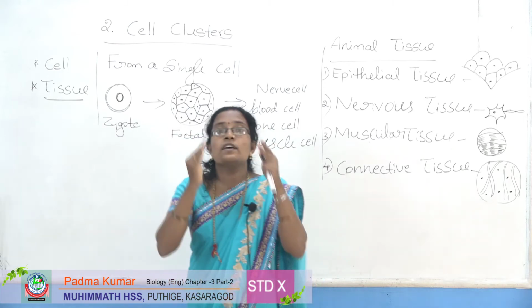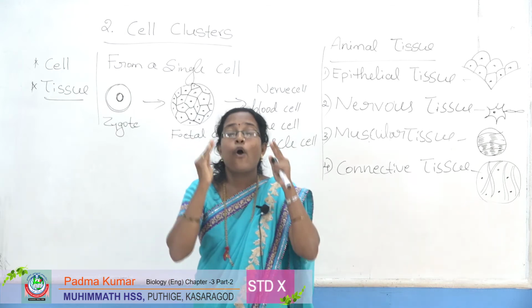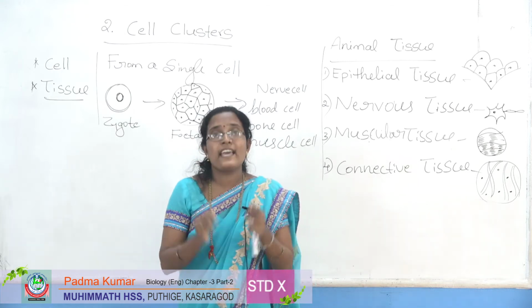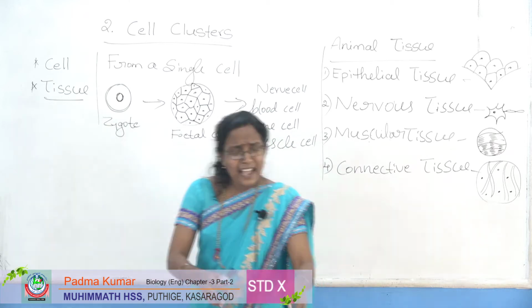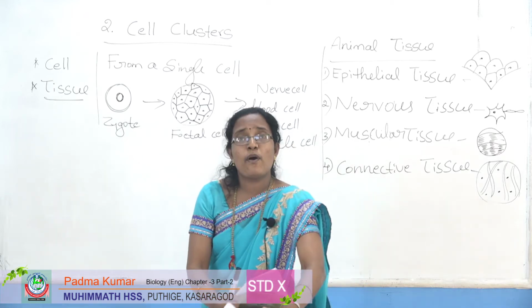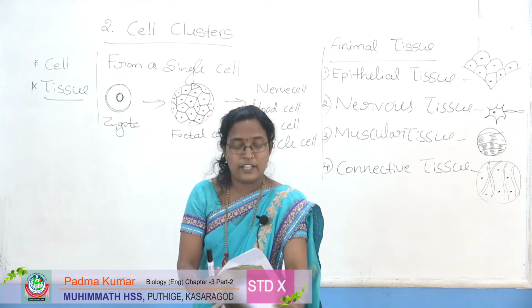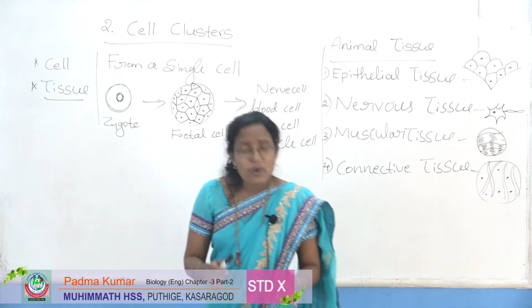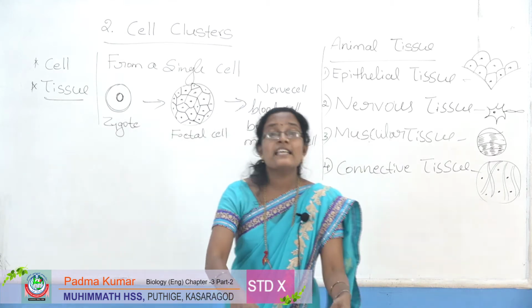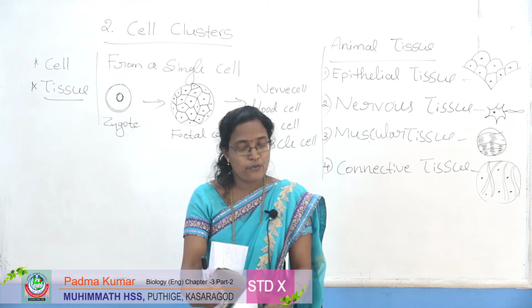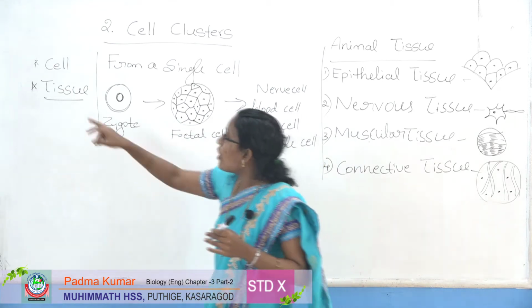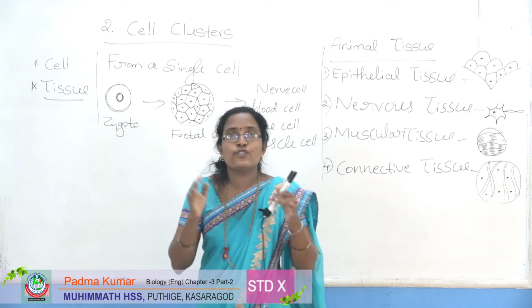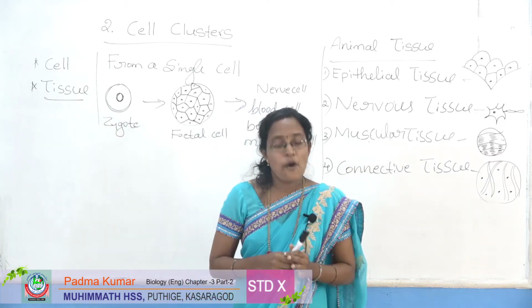A group of similar cells having a common origin and performing a specific function is called a tissue. Each tissue performs a specific function. One single cell divides to form a group of cells, which is called a tissue.